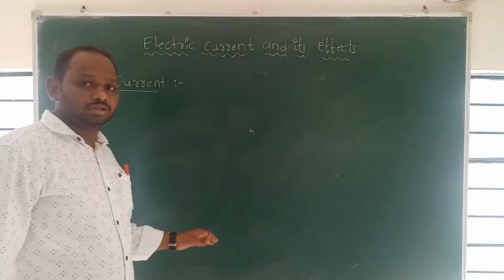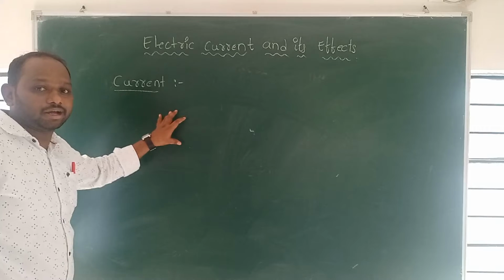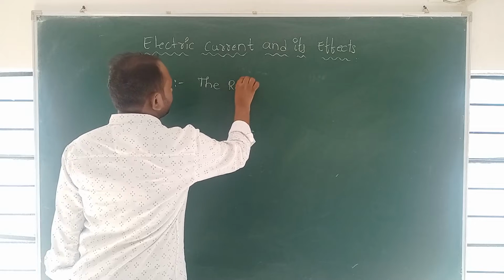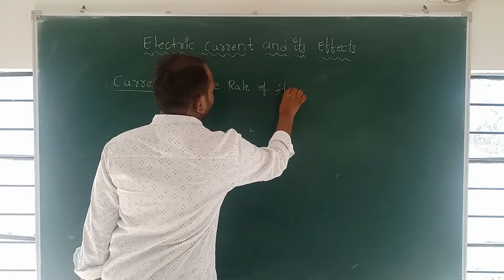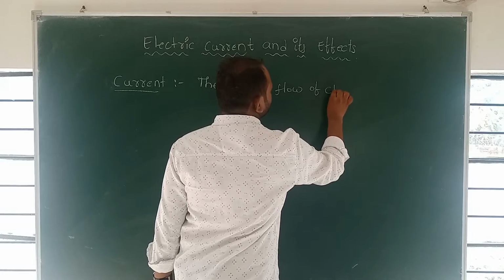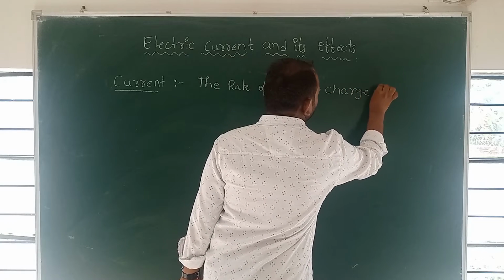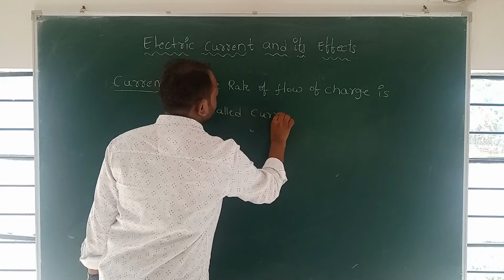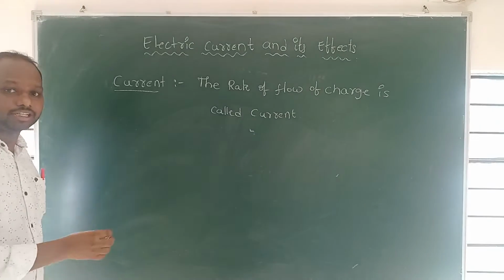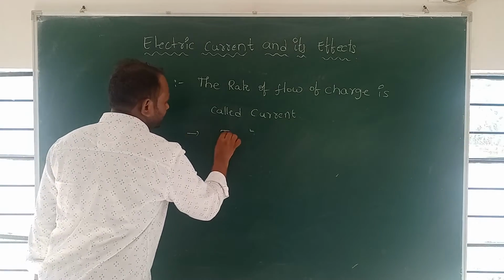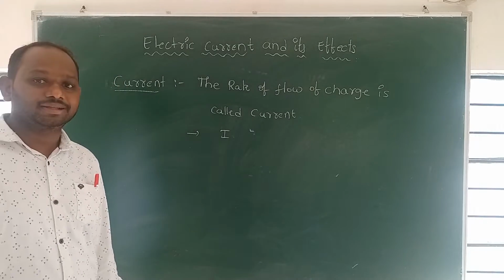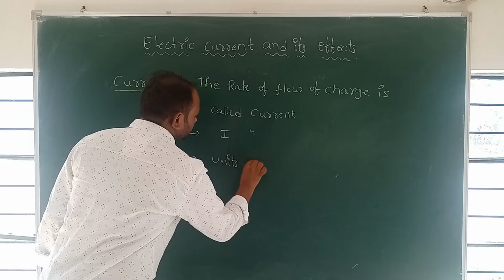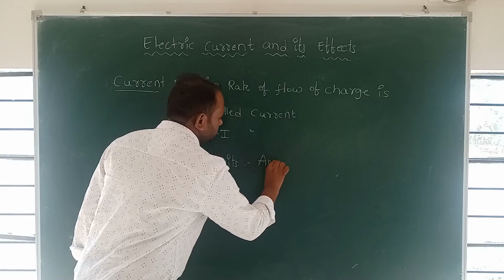What is the current? So the definition I will explain. The rate of flow of charge is called the current. It is denoted by the symbol I. So the unit of current is ampere.